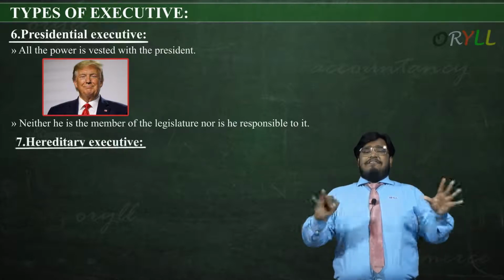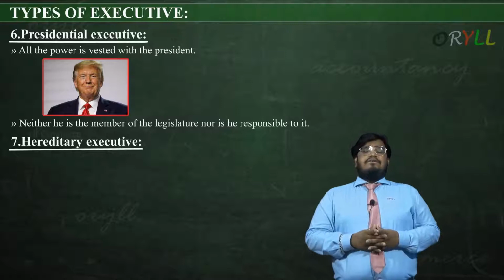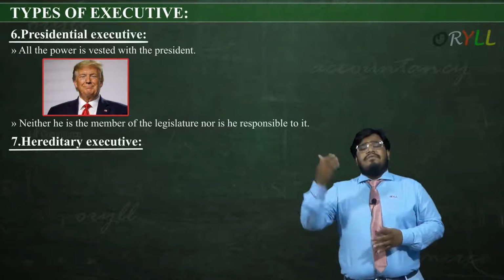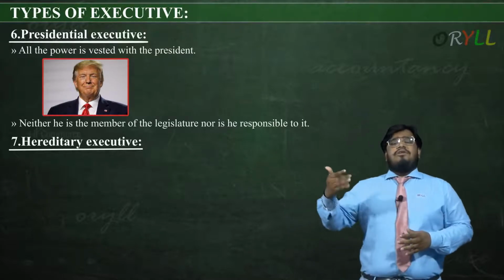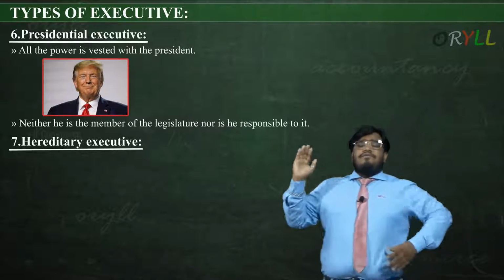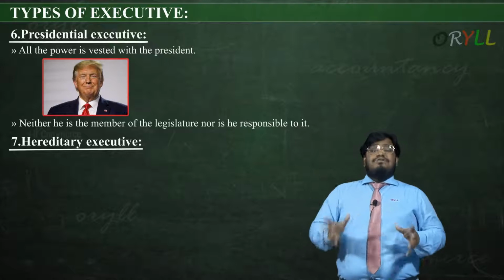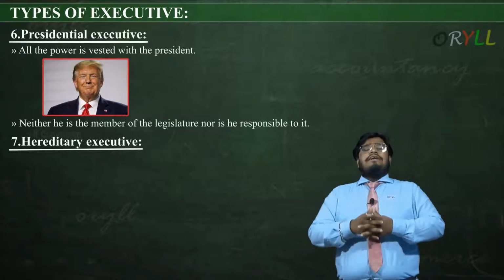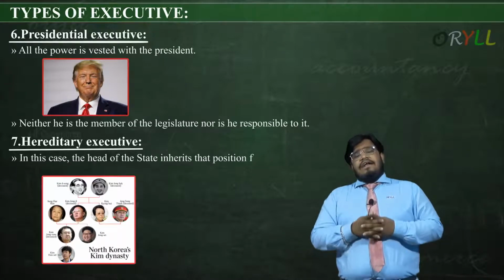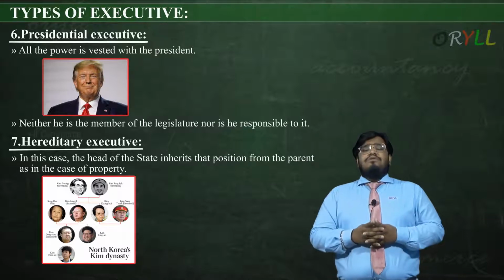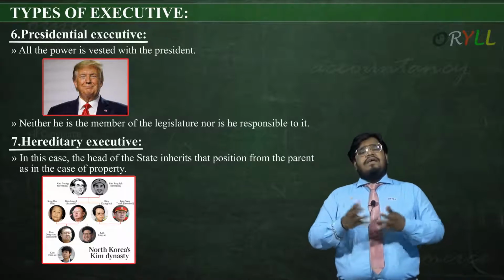Let's understand the seventh one, that is hereditary executive. Hereditary executive means from the family tree, that is by the operation of succession. That means from father to his son, from son to grandson, or the next progeny of generations. So in hereditary executive, the head of the state inherits that position from the parents as in the case of property.